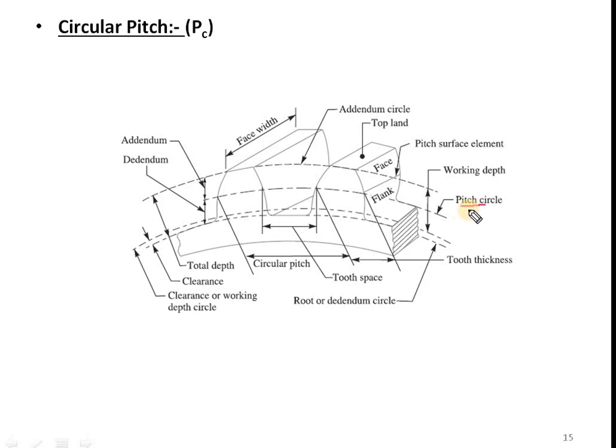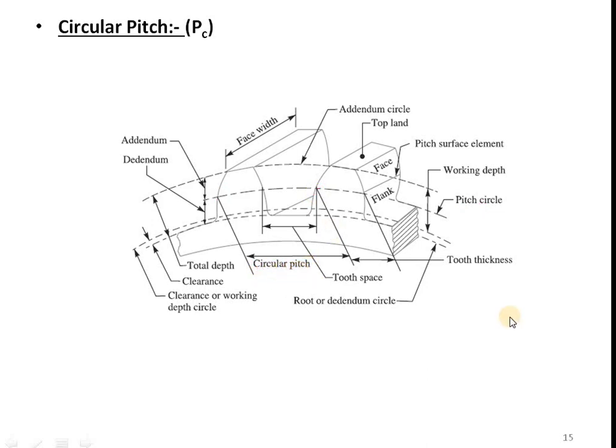It is the distance measured along the pitch circle from one point on one tooth to the corresponding point on the adjacent tooth. So as the name is circular pitch, we'll measure it along the circle. Which circle? Pitch circle. And it is the distance measured along this pitch circle from a point on one tooth to the corresponding point on the adjacent tooth, which is circular pitch.